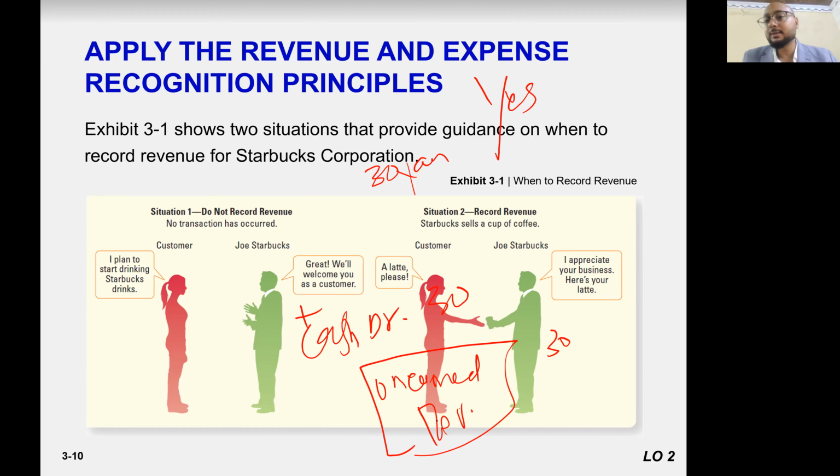Cash is irrelevant with the sales, right? If you receive cash in advance, then you record it in advance as unearned revenue. If you receive later, then you record it as customer accounts receivable. But the sale occurred, you record on the day when it occurred.